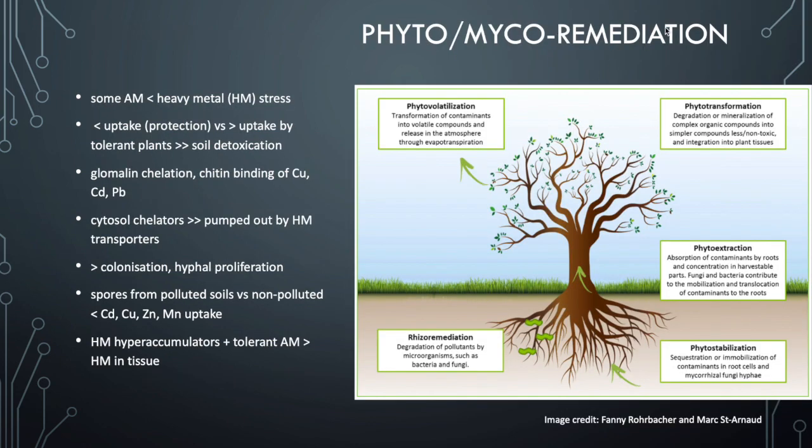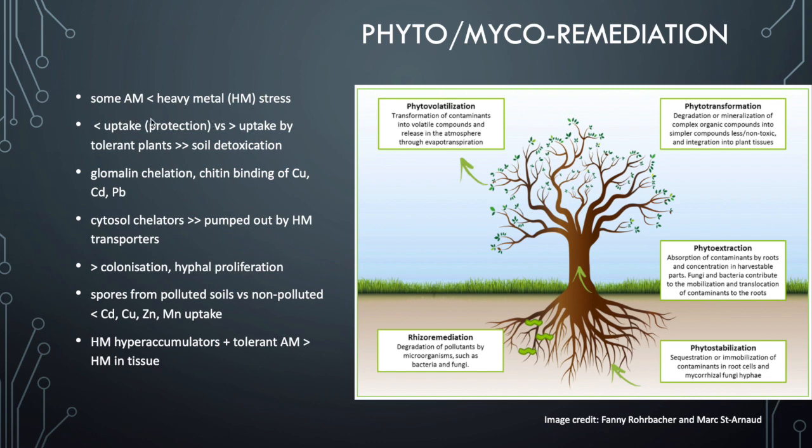Another fantastic potentiality of mycorrhizal fungi is that they can be used in this process of phytoremediation or mycoremediation. And this is where we have contaminated soils. So you can have a look at the different types of phytoremediation. That's using a plant where the plant has a specific ability to transform a particular nasty chemical that's in the soil.